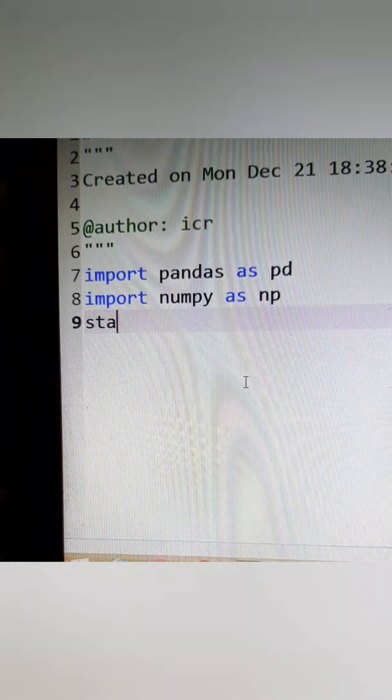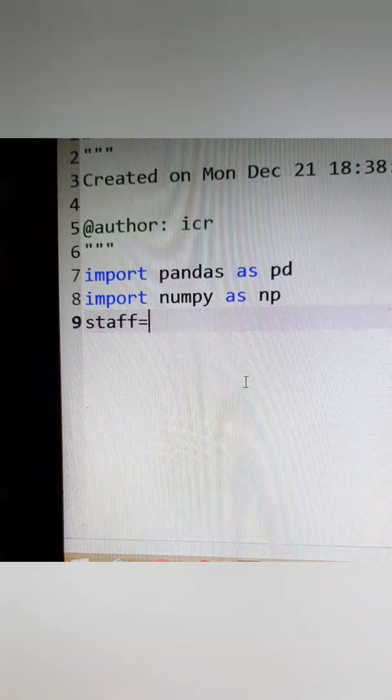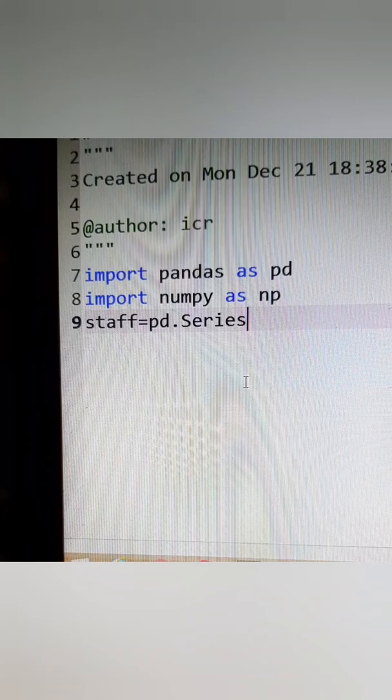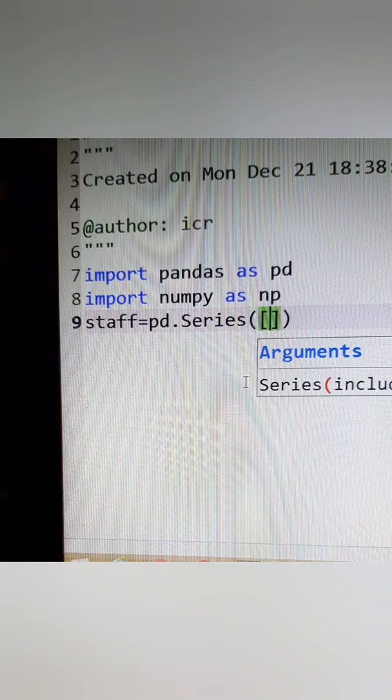So we'll say staff is equal to pd.Series. In square brackets I'm going to keep here 20, 30, 40.